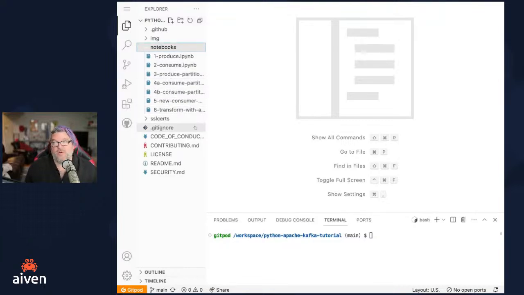We have a bunch of Jupyter notebooks that are different things we can do with Kafka, with Python. We're going to start with the first one, which here is this one called produce.